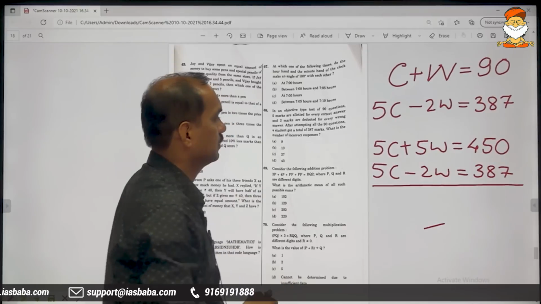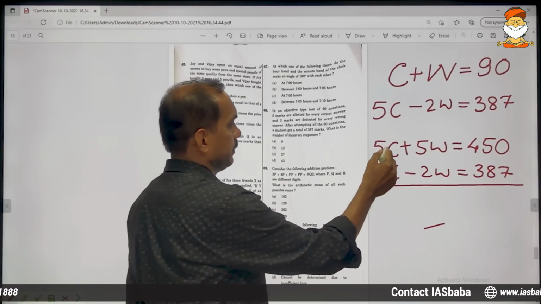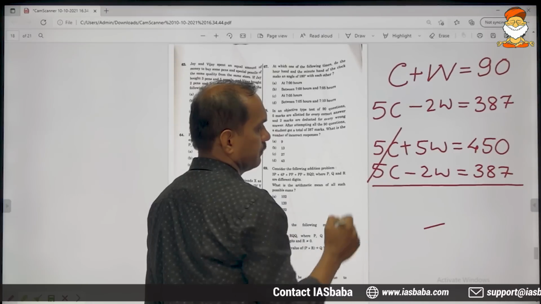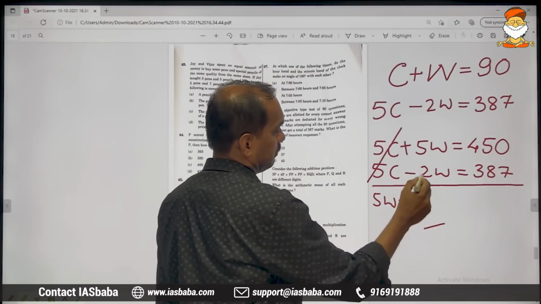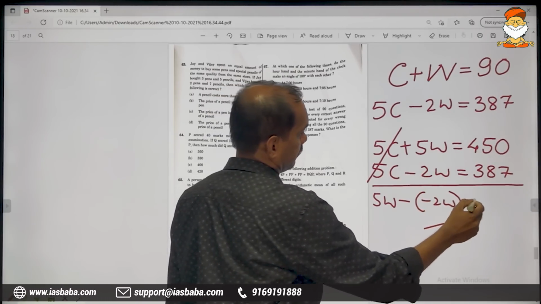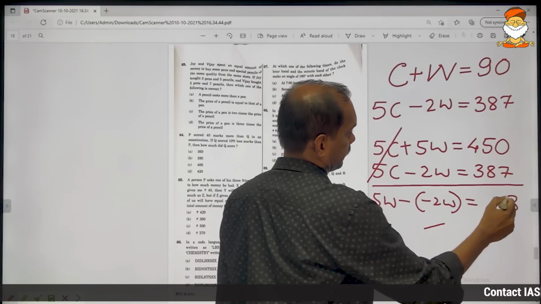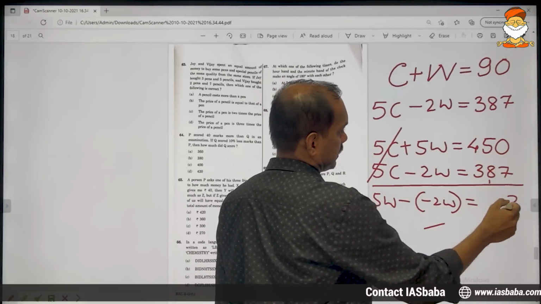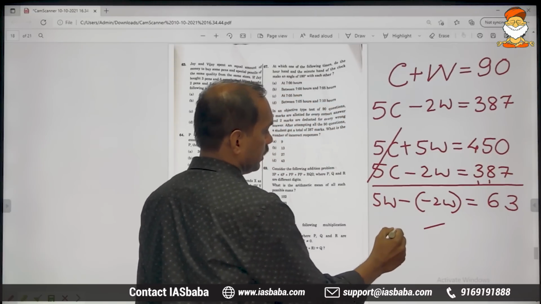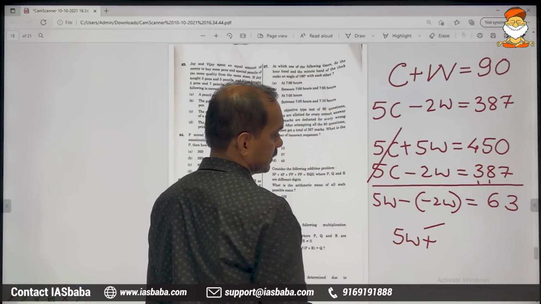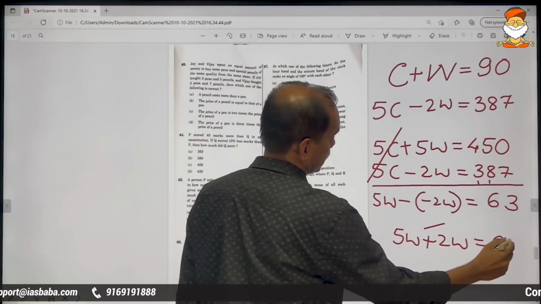Now subtract the second from the first. 5C minus 5C is out. 5W minus minus 2W, that is 5W plus 2W. Here 450 minus 387 is 63.